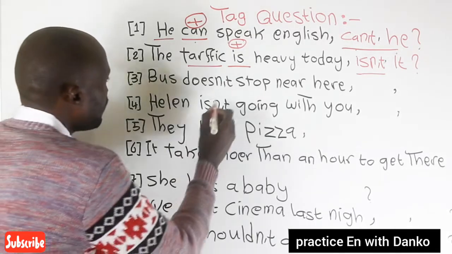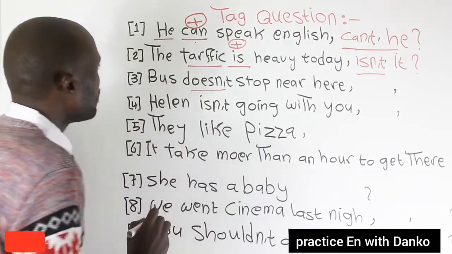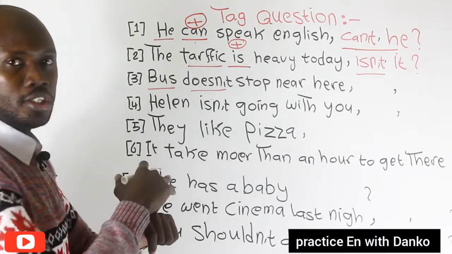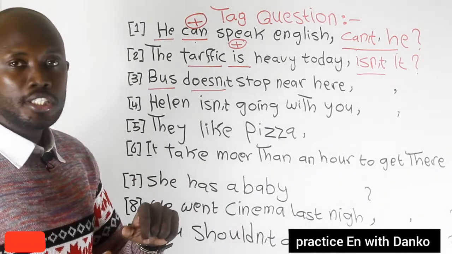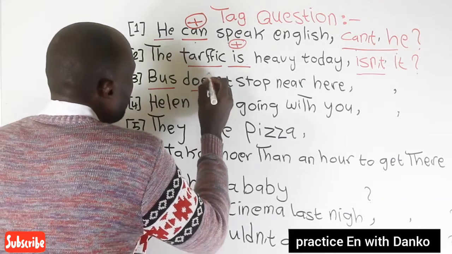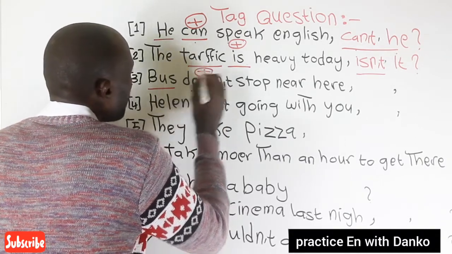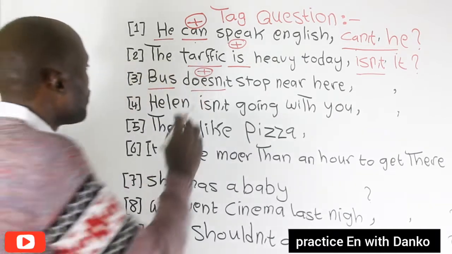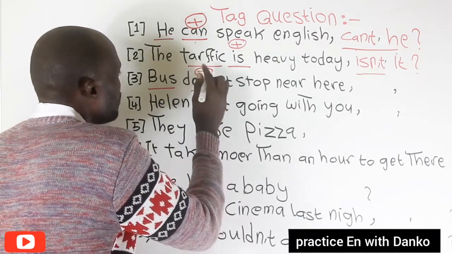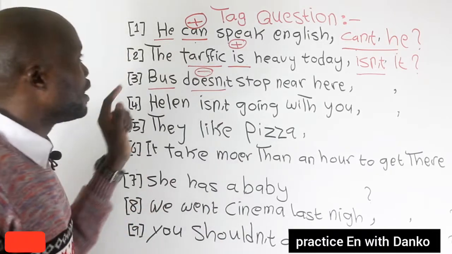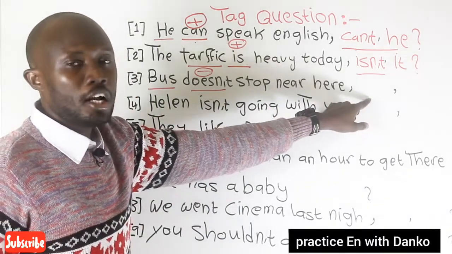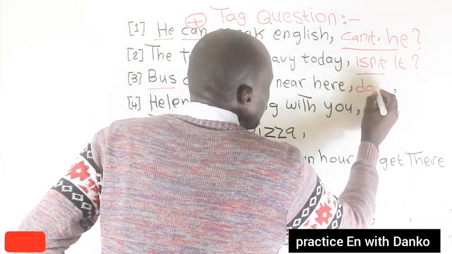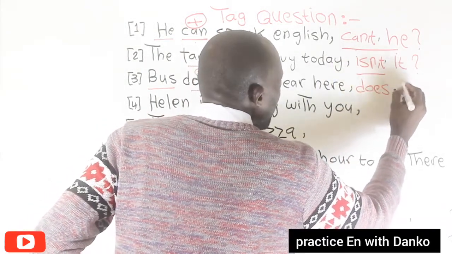Number three, the bus doesn't stop near here. The verb is doesn't, the noun is bus. Before we switch, look at the verb. Is it negative or positive? The verb here is negative. The tag question becomes affirmative: does it?